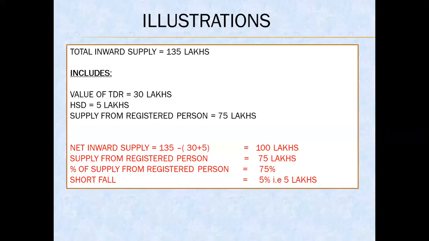Now, at least 80% of 100 lakhs should have been purchased from registered suppliers, that is 80 lakhs. But actually 75 lakhs is procured from registered suppliers. There is a shortfall of rupees 5 lakhs on which GST has to be discharged at the rate of 18% on RCM.